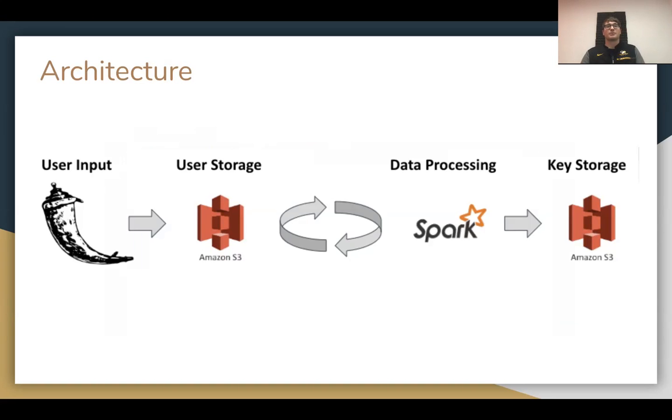So let's talk about the process I use to get this done. We have the front end, of course, and I'm going to assume that my user doesn't have the sophistication to handle large data sets. So they just drag and drop into an S3 data storage. Then my Spark pulls their S3 data based on the file path that they give me, processes, distributes the decrypting or encrypting, and then writes it back to the S3.